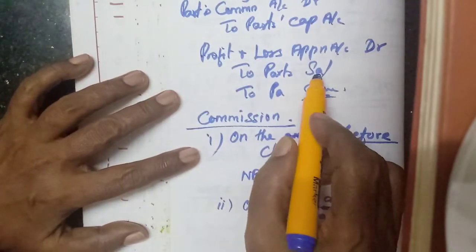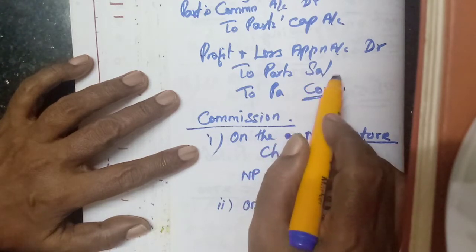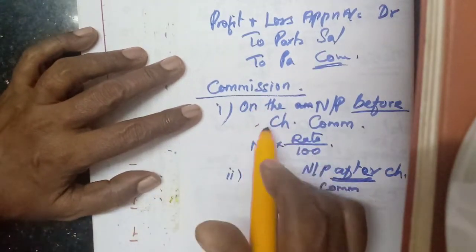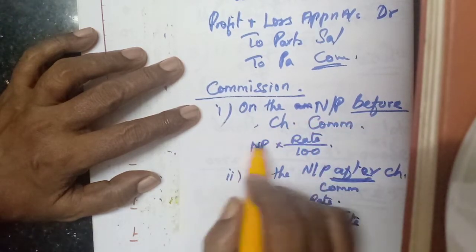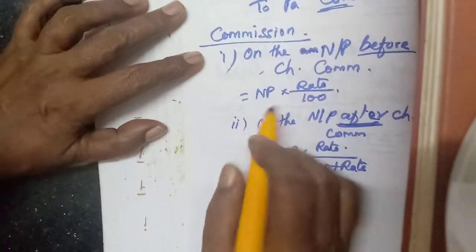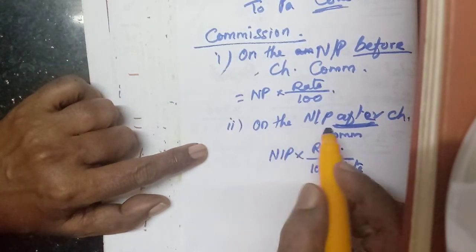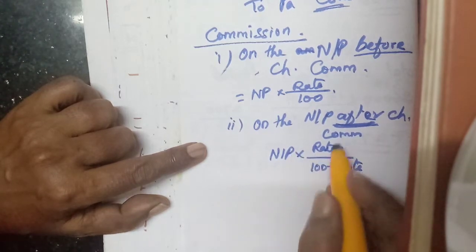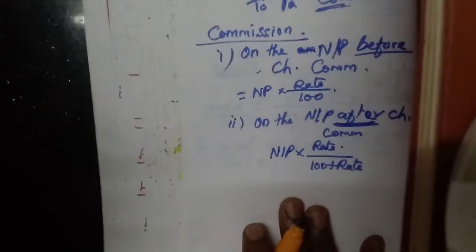Here salary they will give monthly. If they have given monthly, we need to calculate annually, into 12. Then commission they may give in two ways. If the commission is calculated on the net profit before charging commission, no problem, you have to write the net profit into rate by 100. But the calculation will be different if the commission is calculated on the net profit after charging such commission. Here net profit into rate divided by 100 plus rate. That's all. Have you understood now?